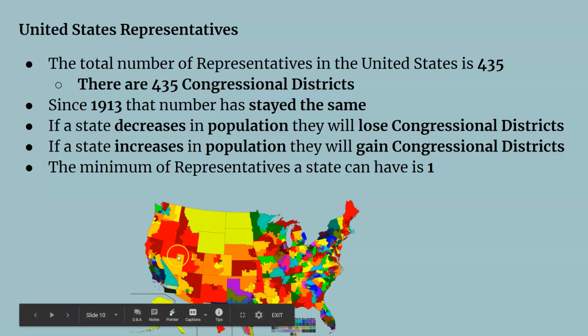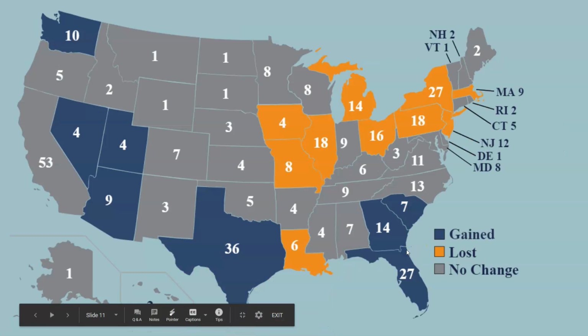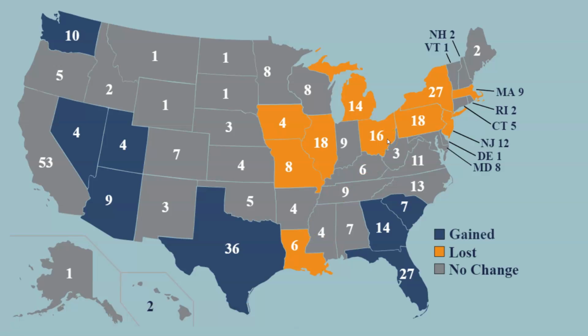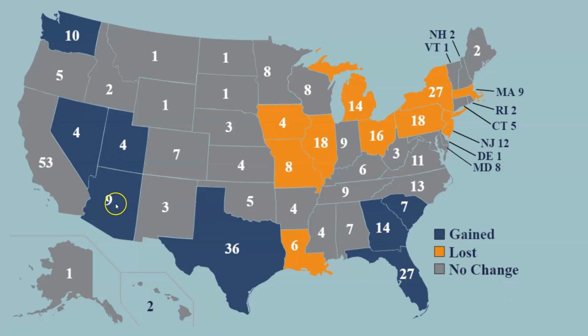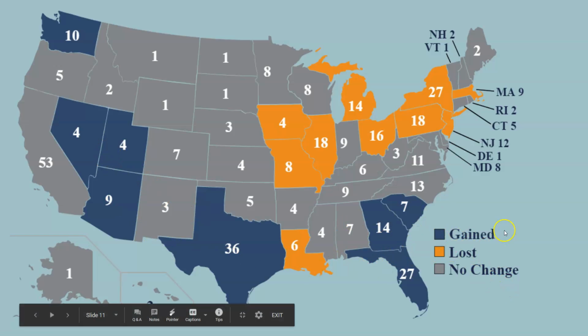These are all the districts in the United States. You can see they get smaller around cities. So these are states that have gained or lost. Pennsylvania's lost, Ohio's lost. People are moving out. Some states didn't change, but the Southwest, a lot of them are gaining.